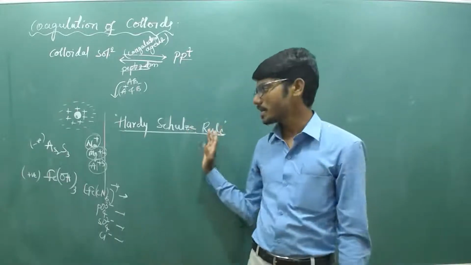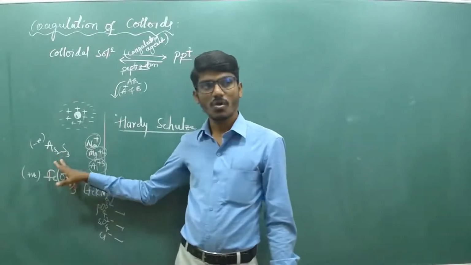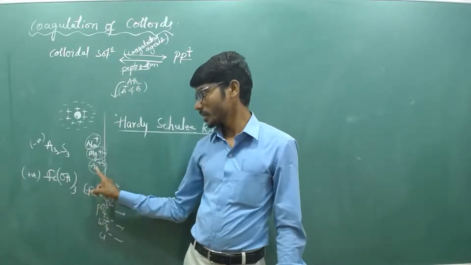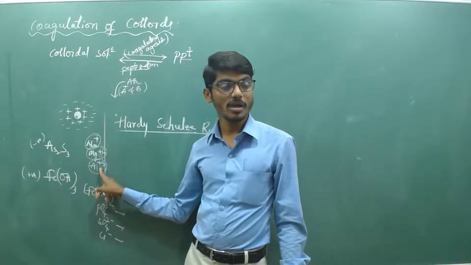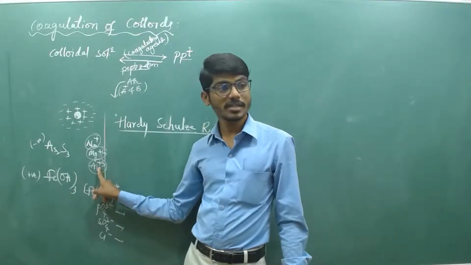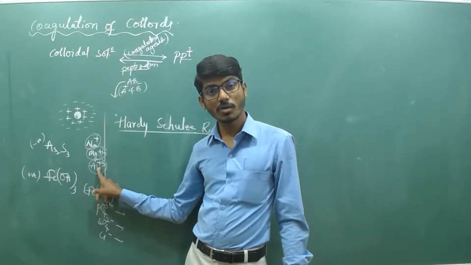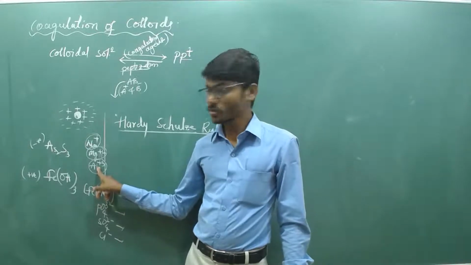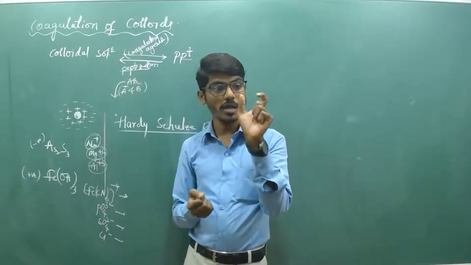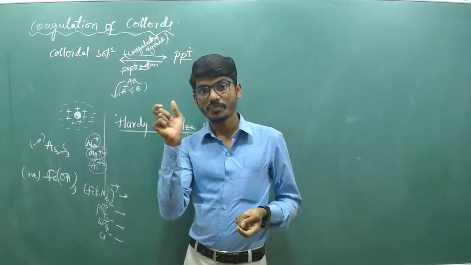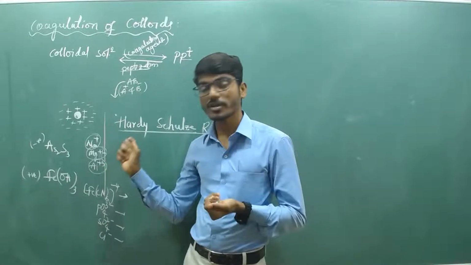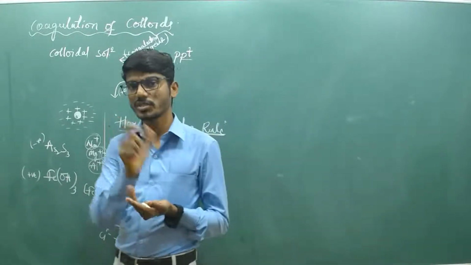So according to this Hardy-Schulze rule, what is the correct order of the flocculating ions? Here Al3+ has the higher coagulating power. Coagulation power and coagulation value are different. What is meant by coagulating power, and what is the difference between these two terms: coagulating power and coagulation value?